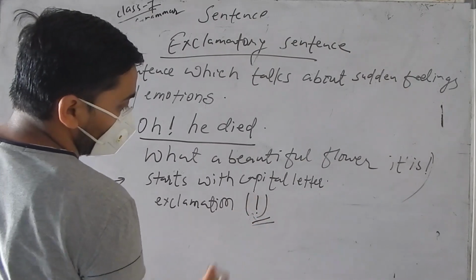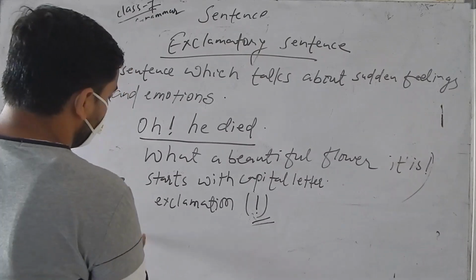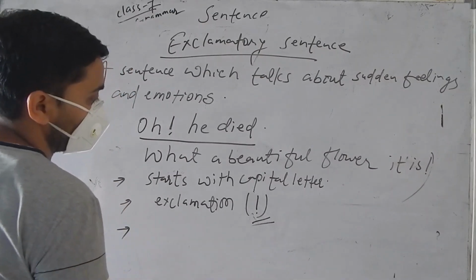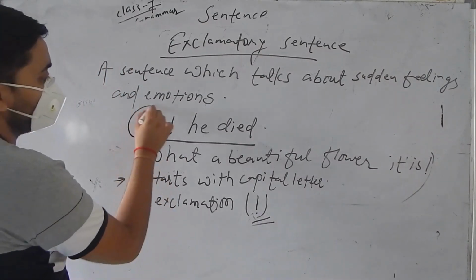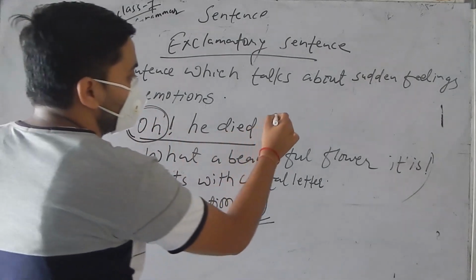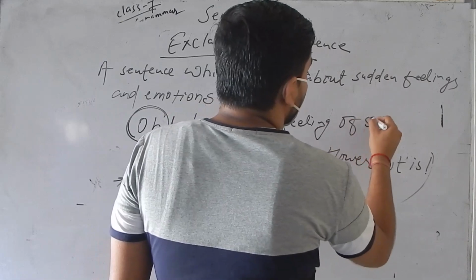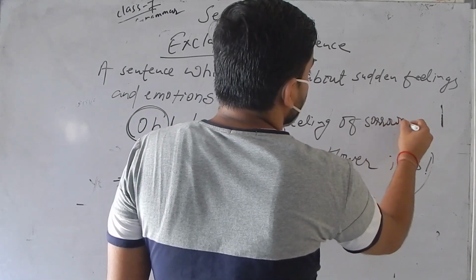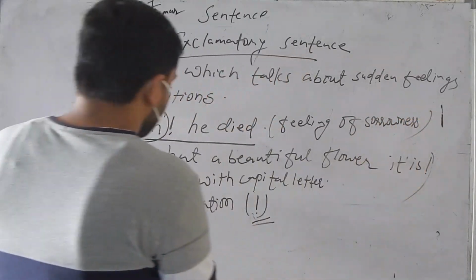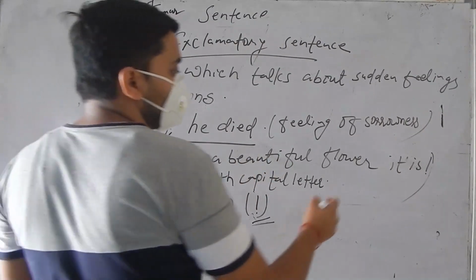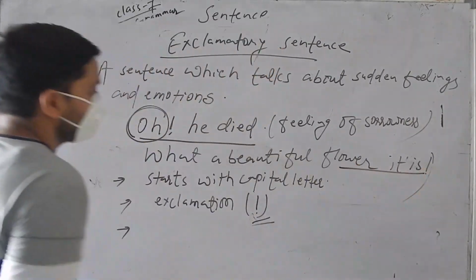You generally use it for sudden feeling and emotion. So, oh, he died. It talks about the feeling of sorrowness. Expressing sadness. Here, what a beautiful flower it is, expresses surprise.